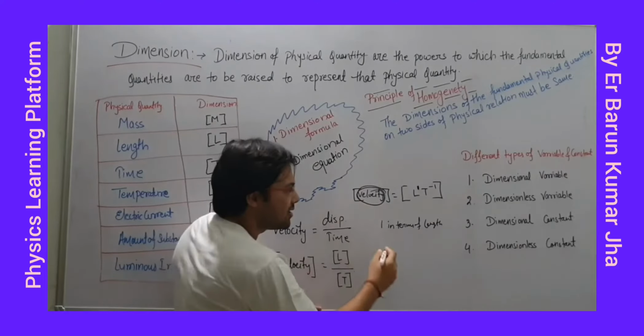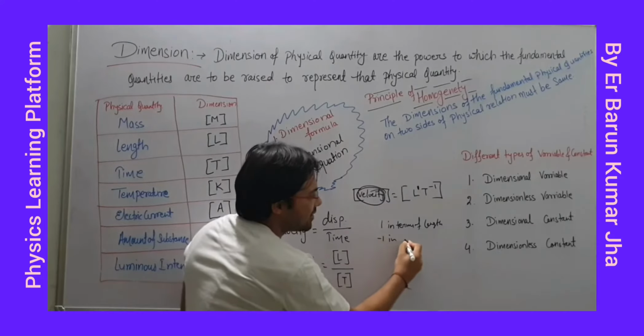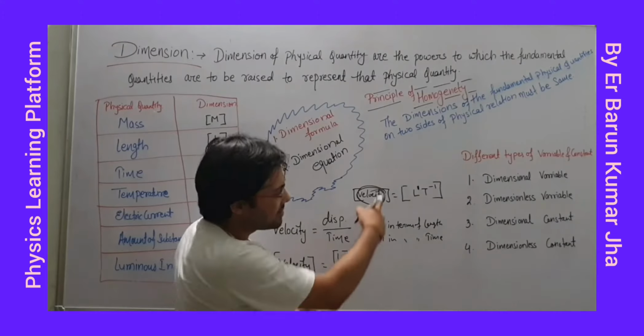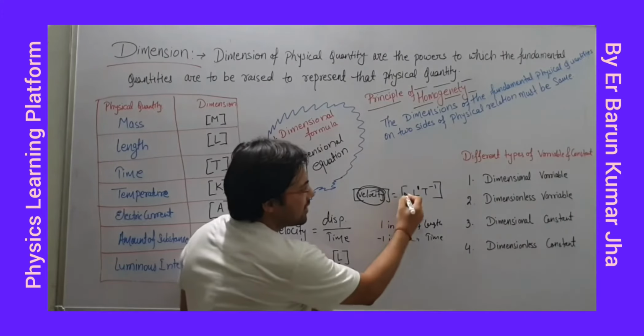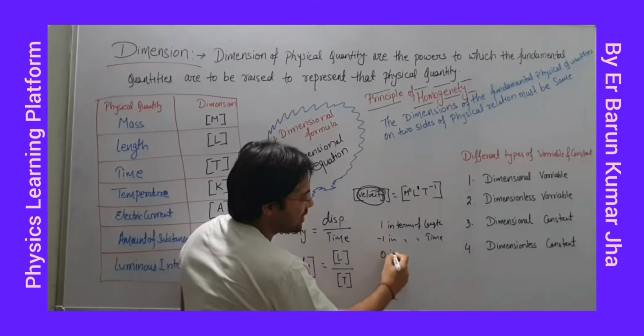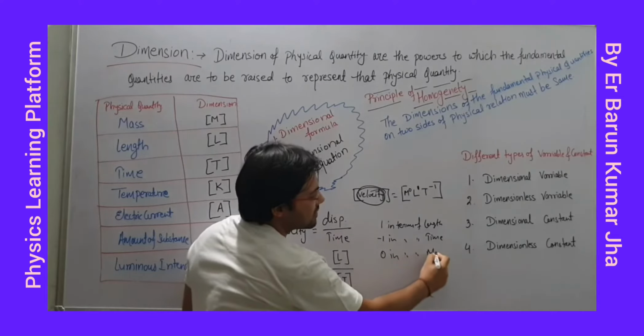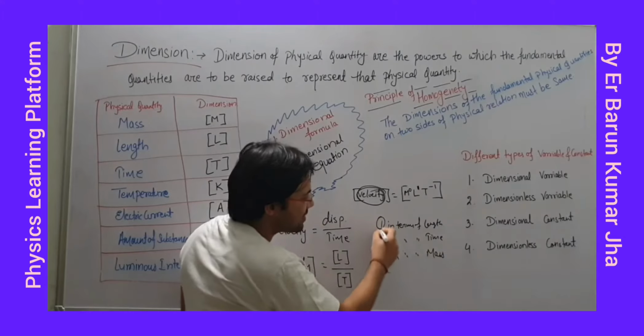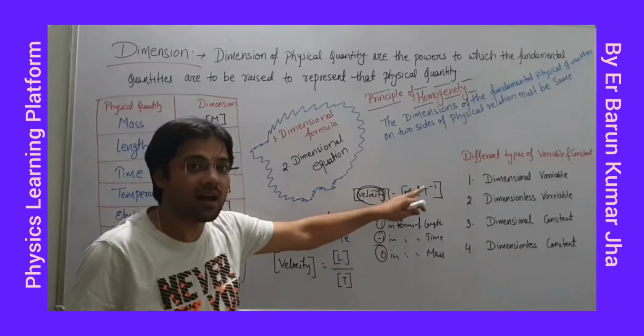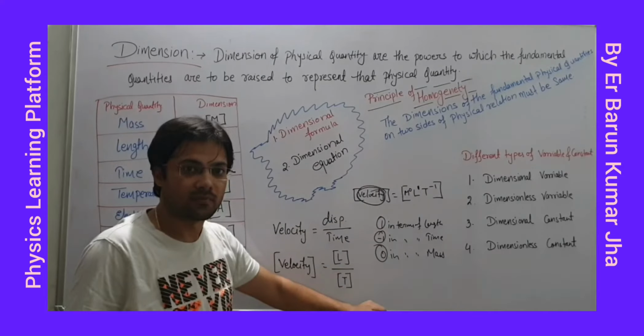Dimension of velocity is minus 1 in terms of time. Fine. Mass is there? No. So we can write m like 0. So 0 in terms of mass. So these powers are dimension. Number 1, ध्यान से सुनना. These powers are dimension. Fine.